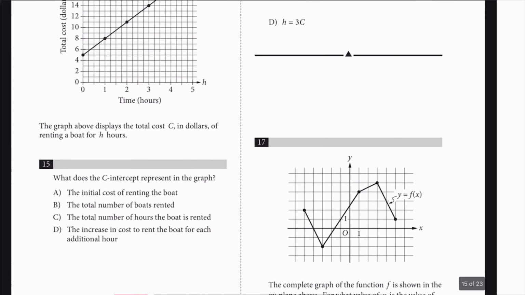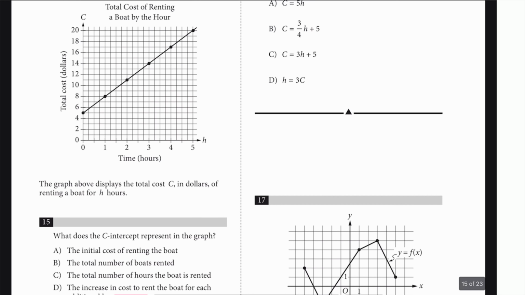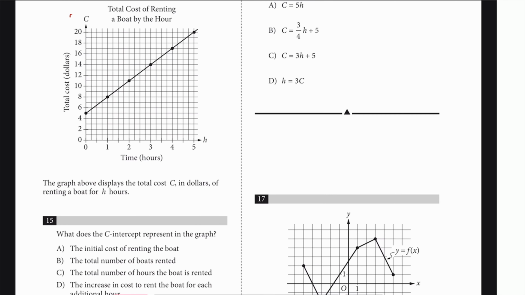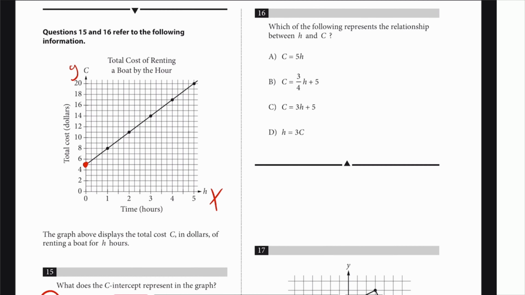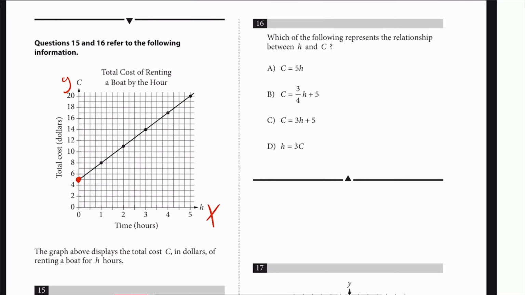All right, number 15. What does the C-intercept mean? Well, C is the Y here, and H is the X here. So that just means 0 hours, because we're talking about that point right there. That's when X is equal to 0. In this case, H is 0, so 0 hours. So very beginning. Something about initial. There you have it, initial. Boom.